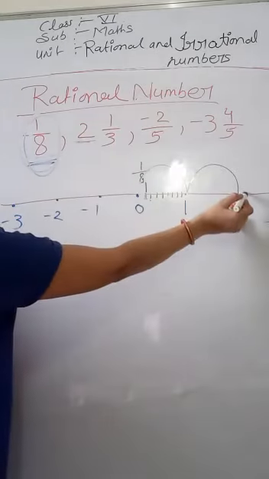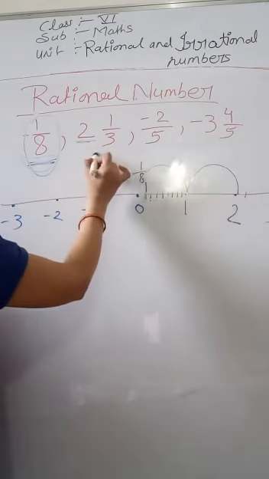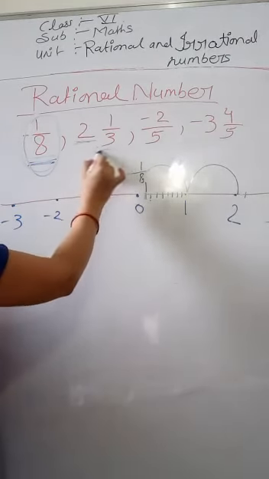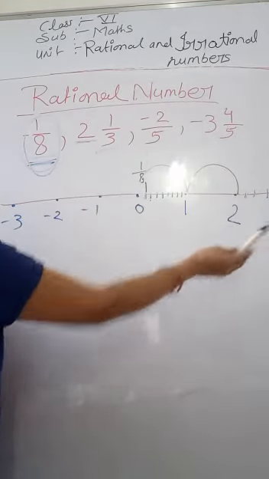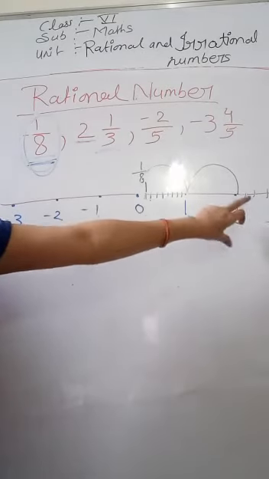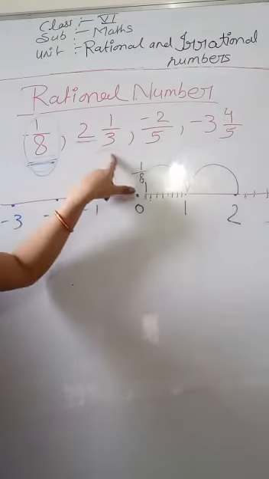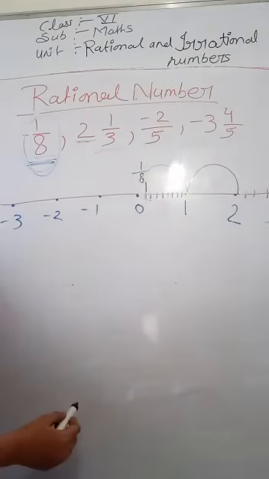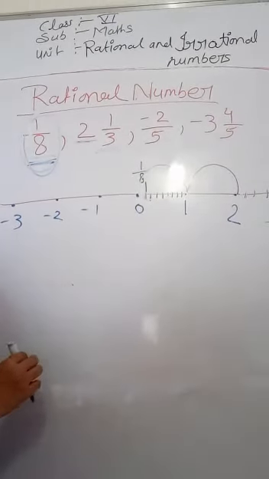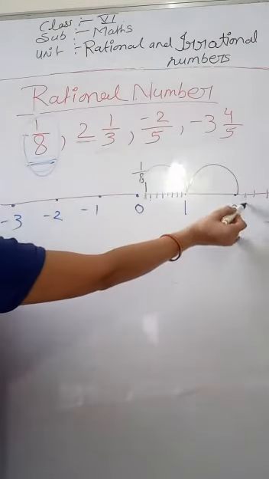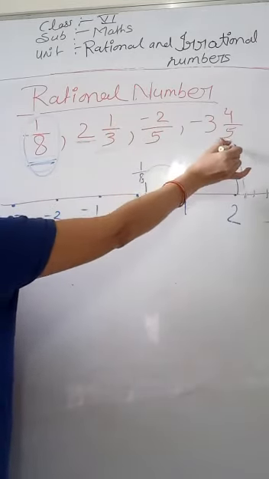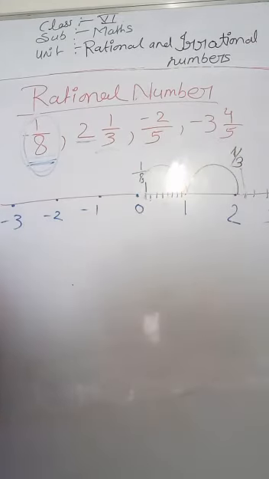So 1 and the denominator is here 3. So 1, 2, 3. We have to divide 2 to 3 into 3 parts because denominator is 3. And 1 by 3. So 1 by 3. Clear?